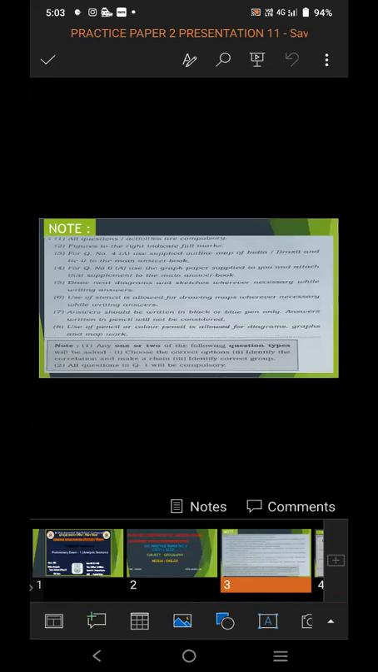Note 6. Use the stencil. Use of stencil is allowed for drawing maps wherever necessary while writing answers. So you can use stencils while drawing the map. If it is necessary to draw, you can use a stencil.